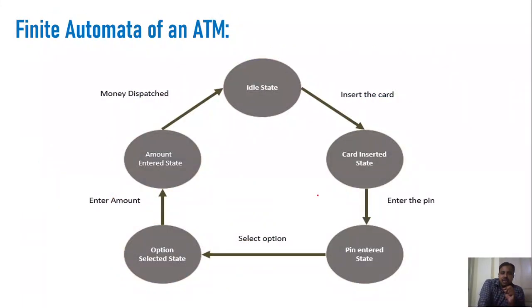Next. This is the most popular example, I would say, because this is the finite automata of an ATM system. As we all use the ATM system, I hope that you can easily understand this finite automata concept with this example too. The first thing is that if we are implementing an ATM system, to understand its behavior, we can represent its behavior in the form of a state transition diagram, right? So let me say the ATM will be in an idle state at the beginning.